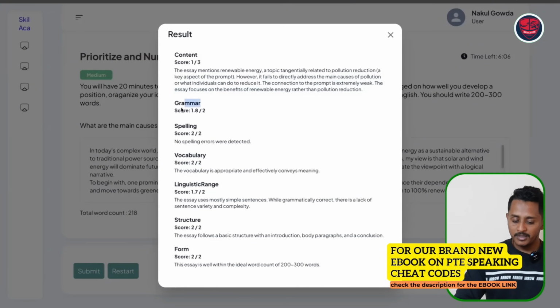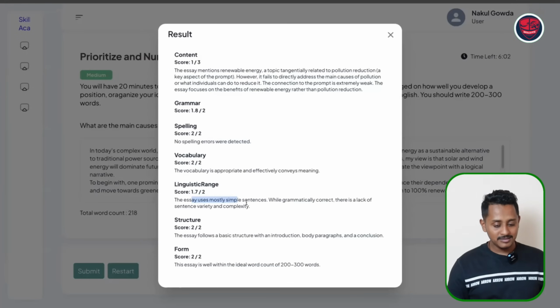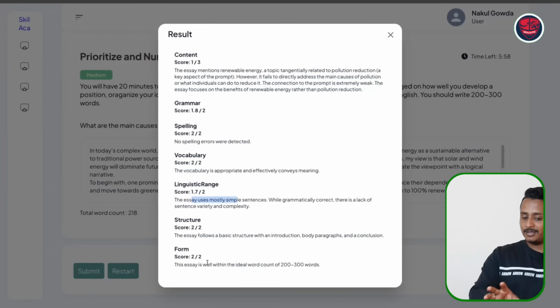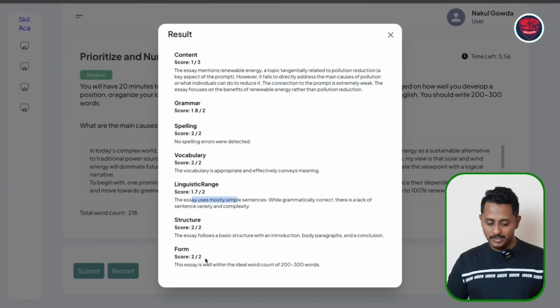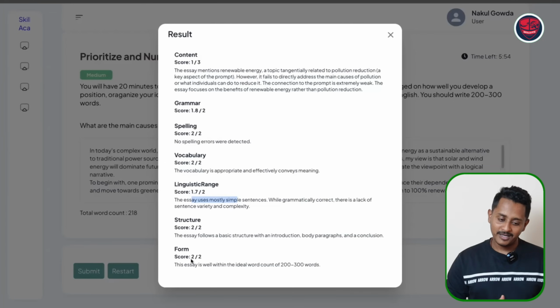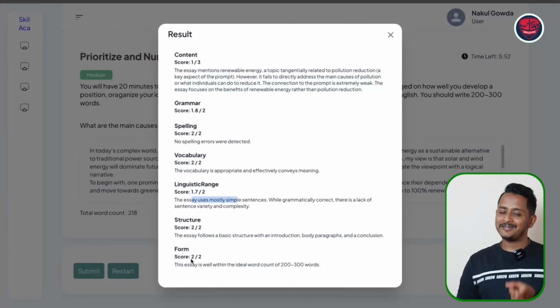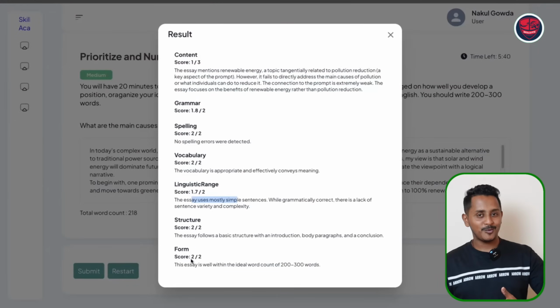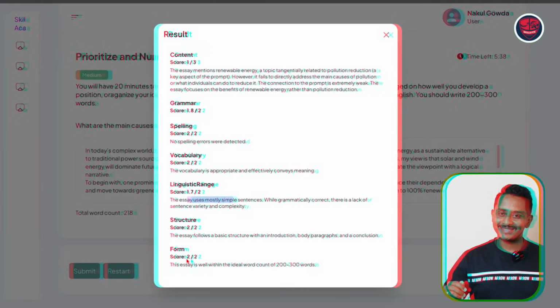Grammar is all good, spelling is fine, vocabulary is fine, linguistic range is more of simple sentences. But yes, anything above 1.5 is a good one. Structure is fine, meaning templates are working perfectly, and form is also fine. But the content, it can definitely pick it up and reduce the scores to the maximum. Remember this. All right, now we take up the second part of it.